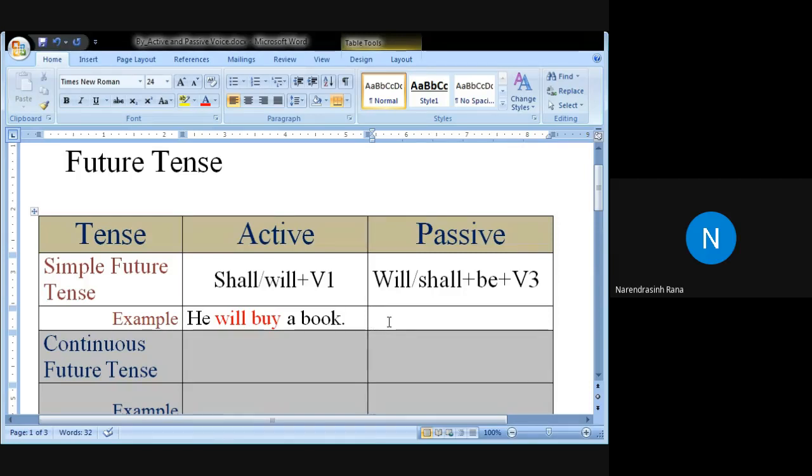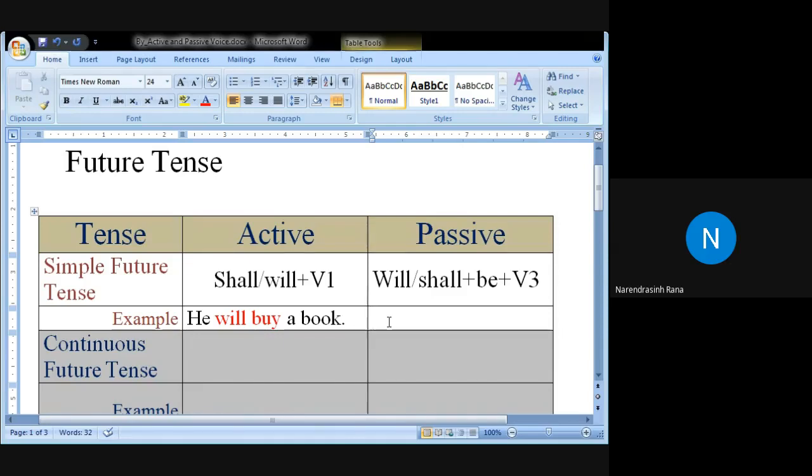A book will be read by me. Nawaz Khan, a book will be written by me. Very good. Will plus be plus V3, written. Good. A letter will be read by me. Tirth, very good. Sahil, a book will be bought by me.